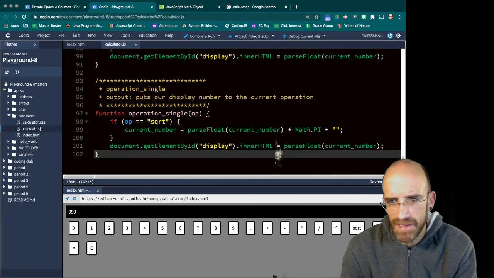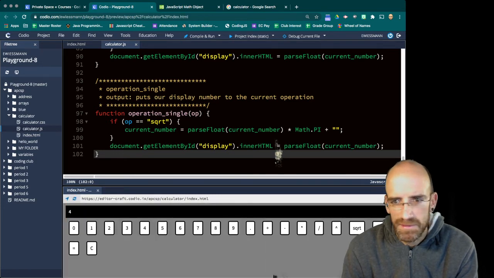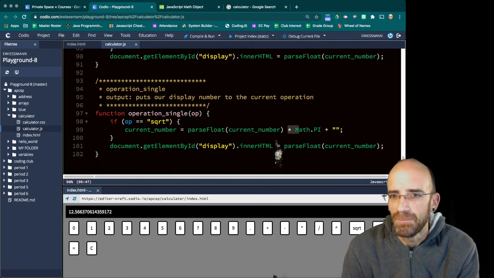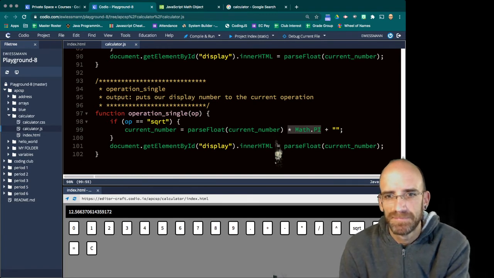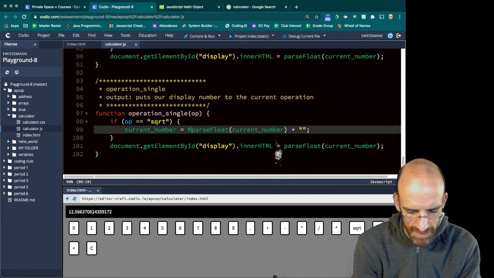So if I say clear for square root, I haven't refreshed, for square root, oh, it gives us, that's because I'm multiplying pi. If it's square root, we want to parse float the current number, or we do math.sqrt.